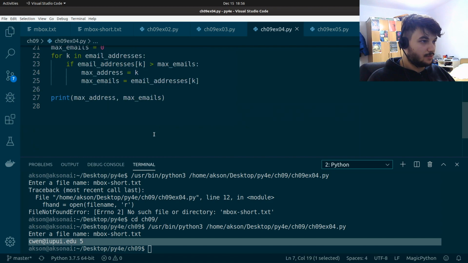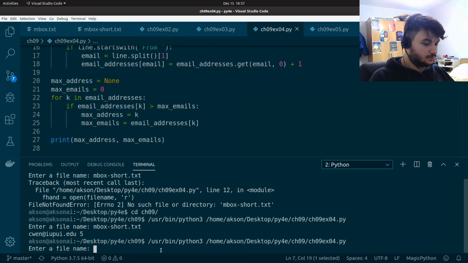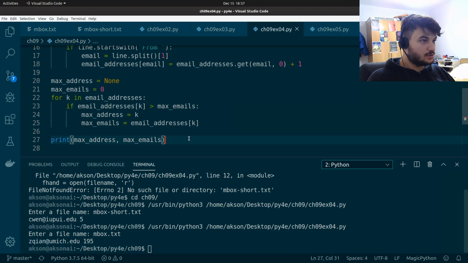Let's try for mbox.txt. Okay, so this one seems to be working exactly how we want it to.